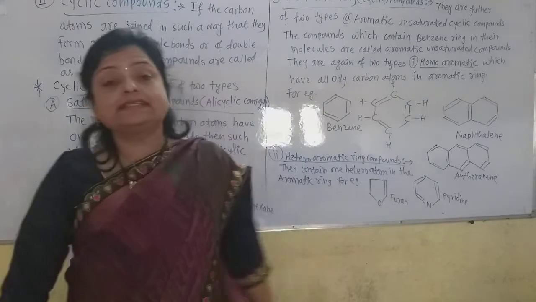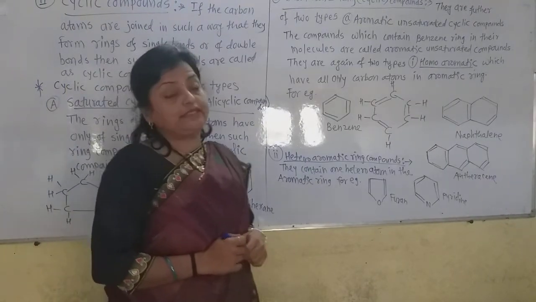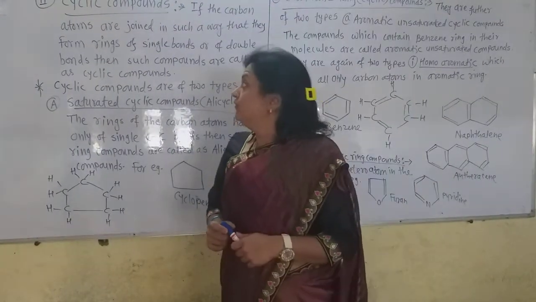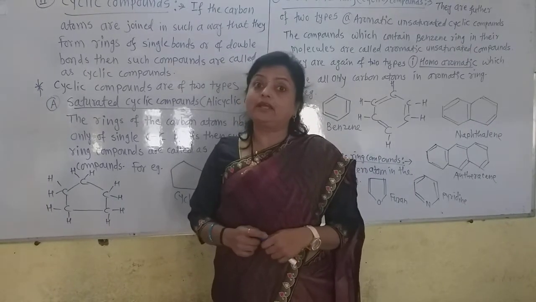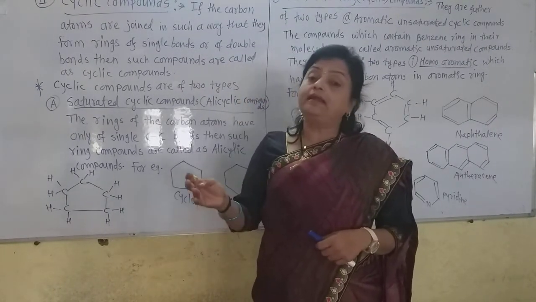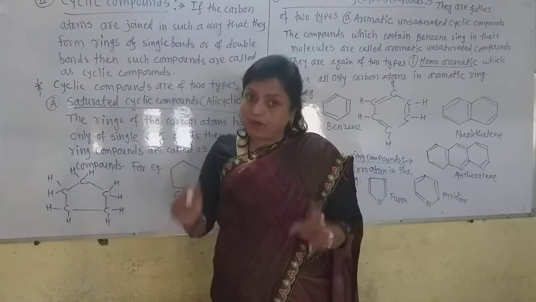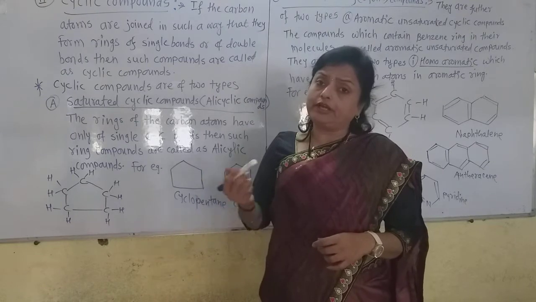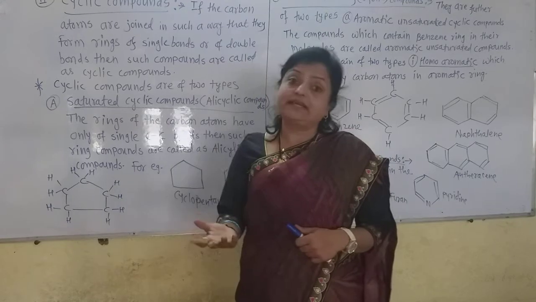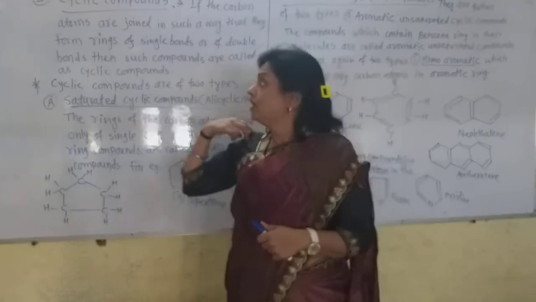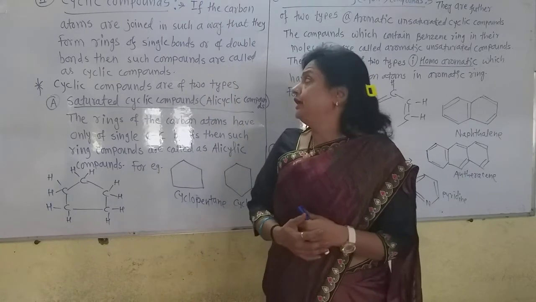And after that there is the classification of these, that is, the organic compounds we have seen already. Into that we are seeing the aliphatic organic compounds. In aliphatic organic compounds there are alkanes, alkenes and alkynes, and all the straight chain compounds containing single bond, double bond or triple bond are the aliphatic hydrocarbons. That classification we already saw in the first lecture. Now this is the remaining classification of the hydrocarbons.